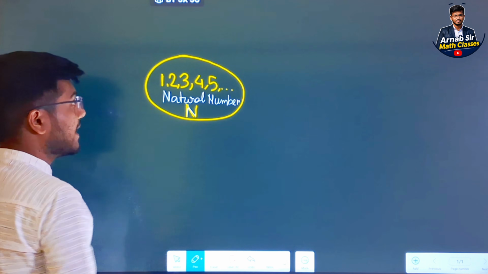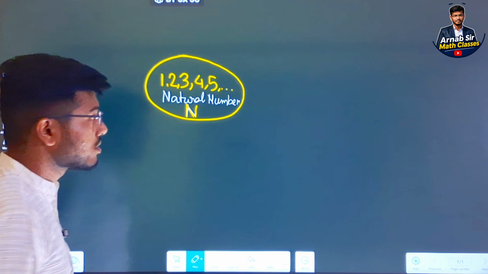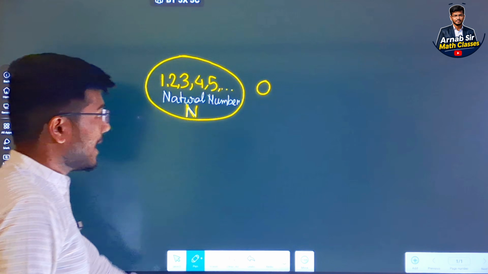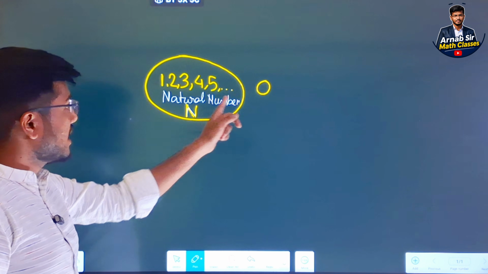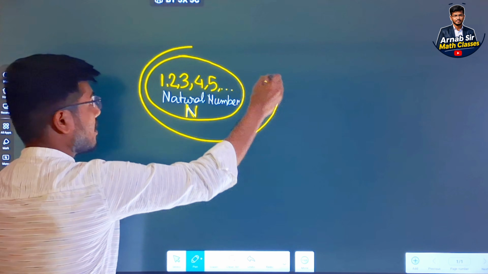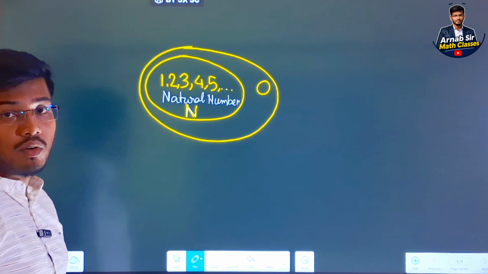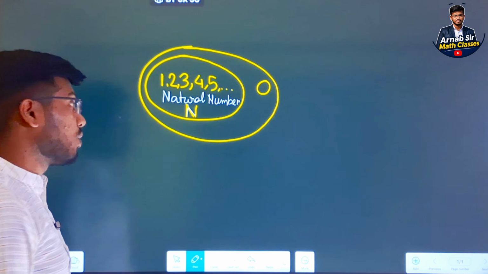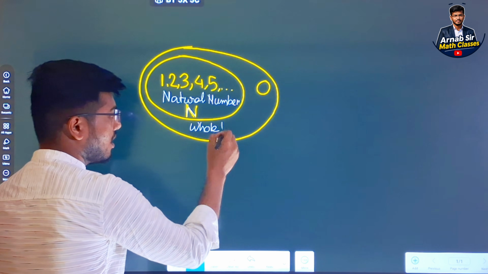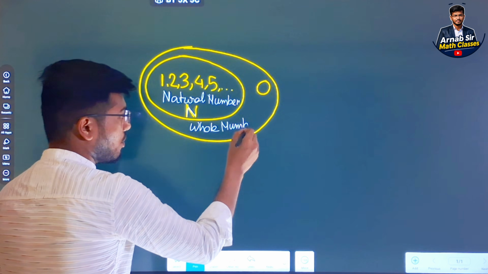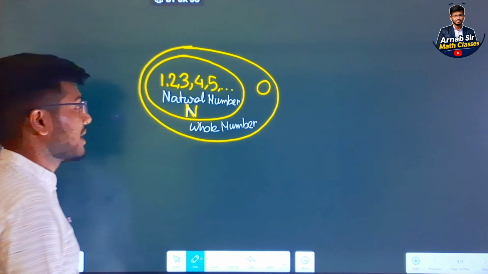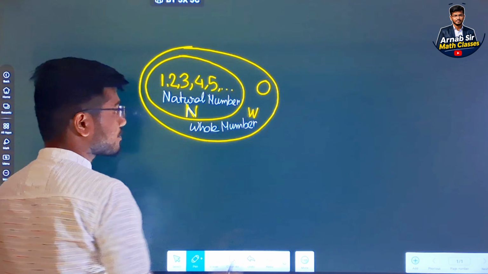Next, do you know the 0? So obviously put the 0. If you take the 0 along with the natural numbers, what is the name of these total numbers? The name is whole number. So write down, it is the whole number. Do you know by which letter we can represent the whole number? We can represent the whole number by W.